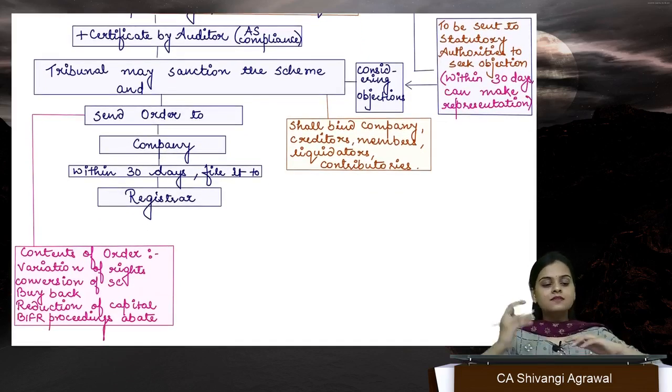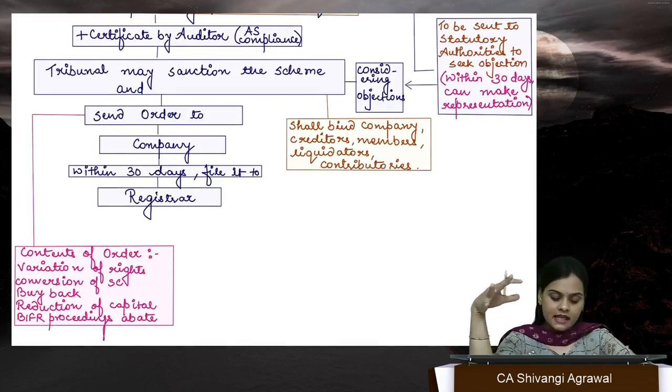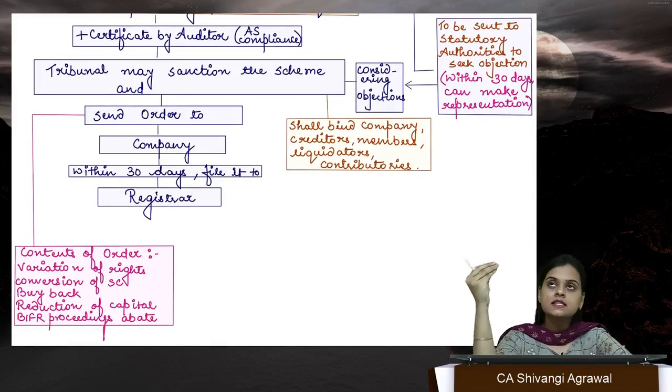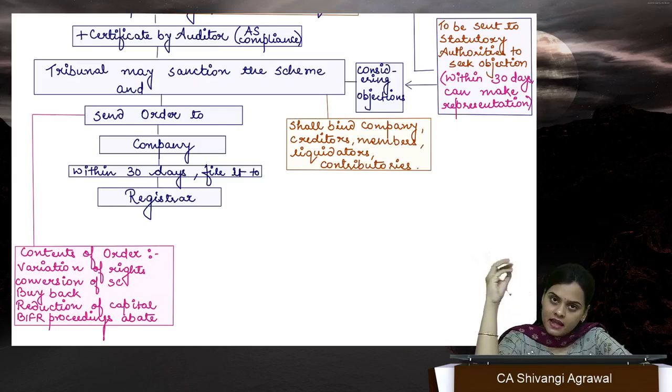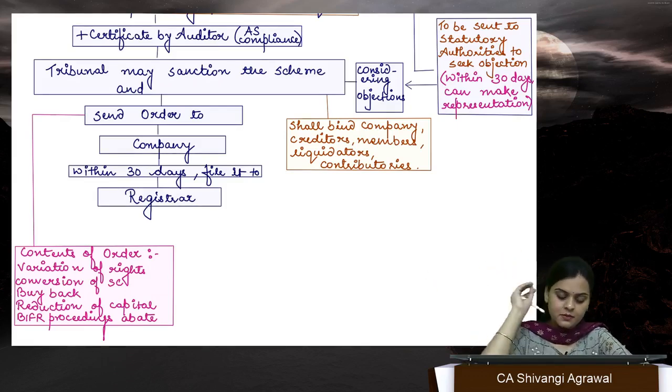Okay. After this approval is taken, the next thing is that NCLT also needs auditor's certificate that whatever accounting treatment is going to be taken place in the books, that will be in accordance with the accounting standards as applicable in India, right?